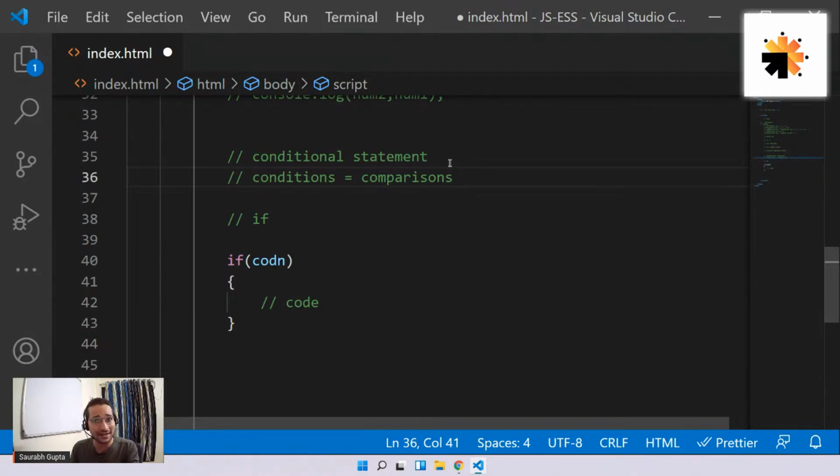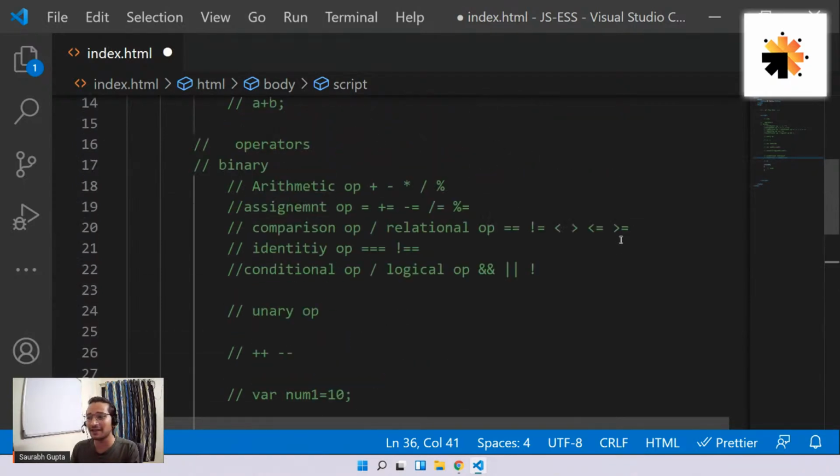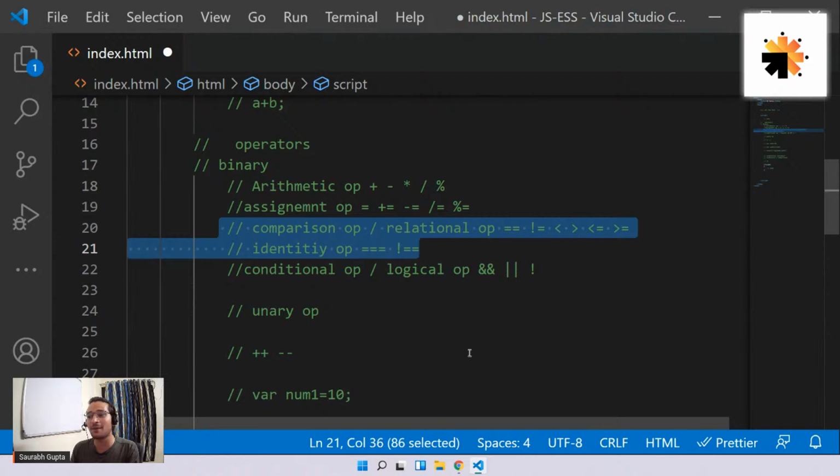We have learned all these comparison operators. We know how to compare two variables. And comparing of data is what you call a condition. A condition always includes comparison of something.